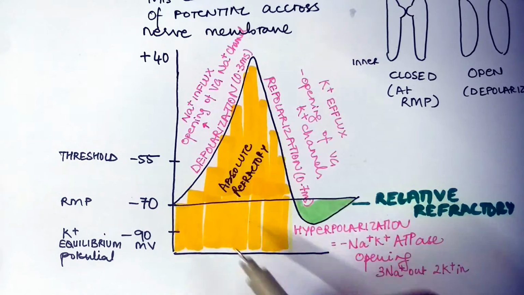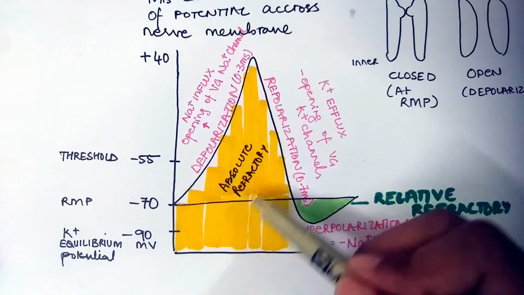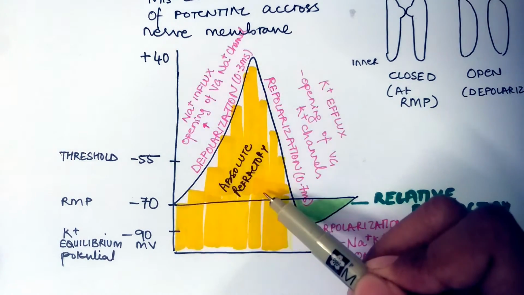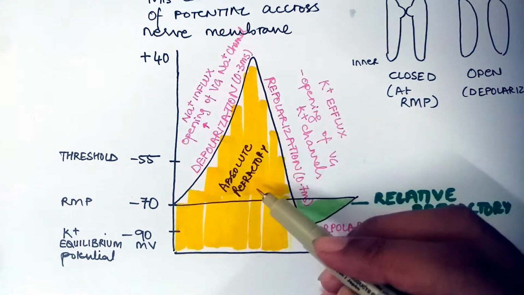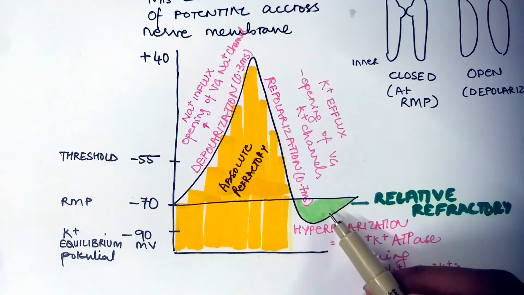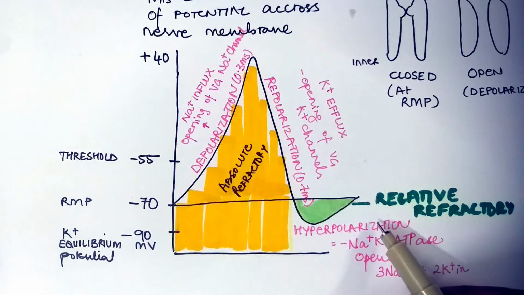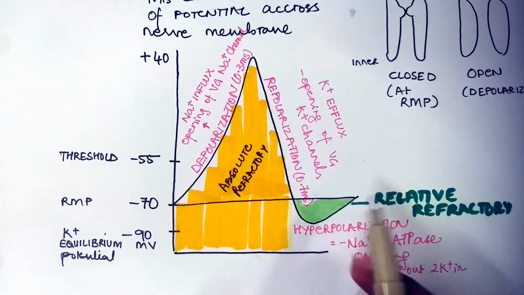During this, the sodium potassium ATPase channels open and it causes efflux of 3 sodium and influx of 2 potassium ions. The yellow portion is called the absolute refractory period because during this any amount of stimulus won't cause any action potential. But this green area is called the relative refractory period. A stimulus of increased intensity can cause firing of action potential.